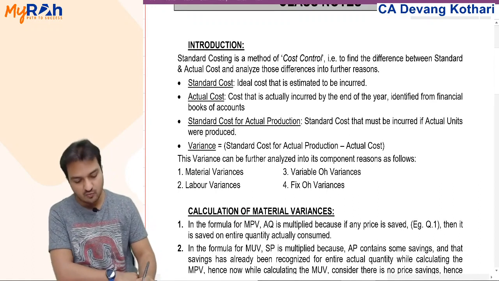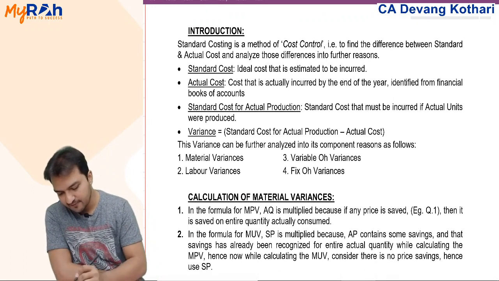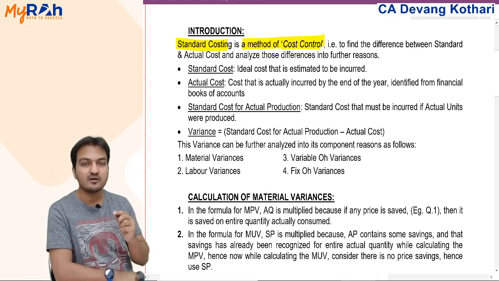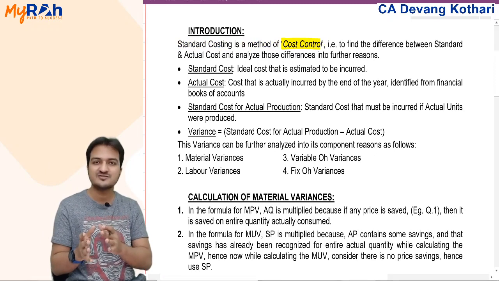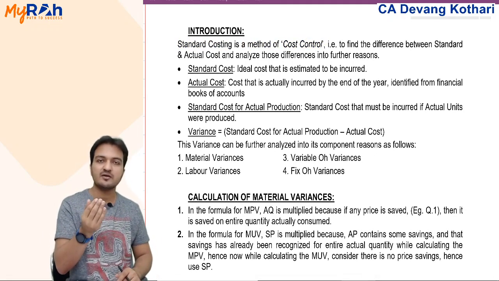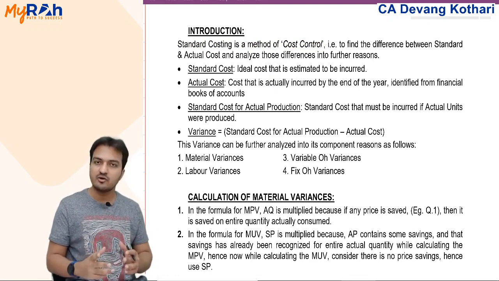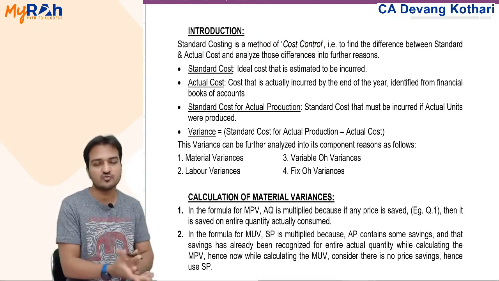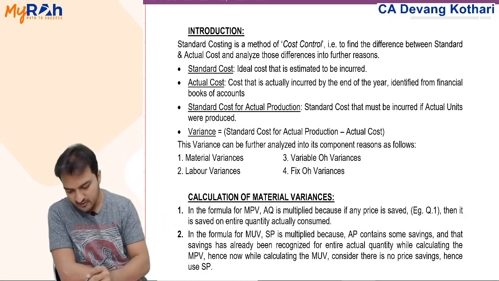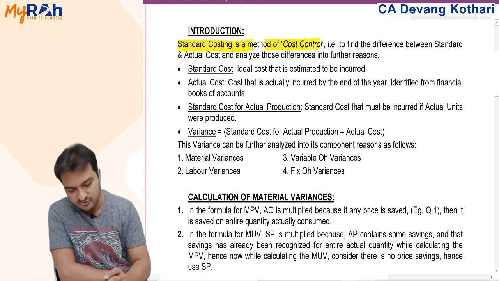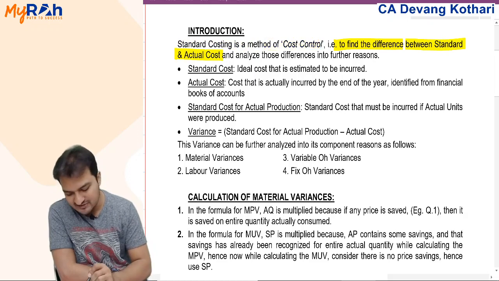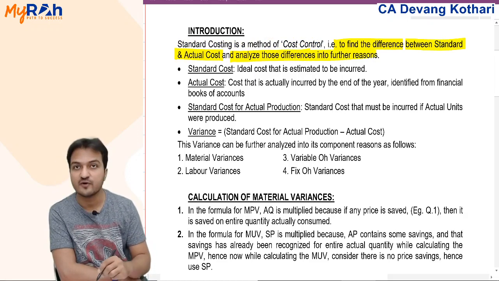So what I gave you so far was just a basic introduction. Notice here, standard costing is a method of cost control. Remember, on day one I explained what is cost control versus cost reduction. Cost control means to control my actual cost, bring it down to the estimate. How do you control your actual cost? By finding mistakes, what you did in actual. How do you find mistakes? By calculating the difference. So standard costing is a method of cost control, meaning to find the difference between standard and actual cost and analyze those differences into further reasons.